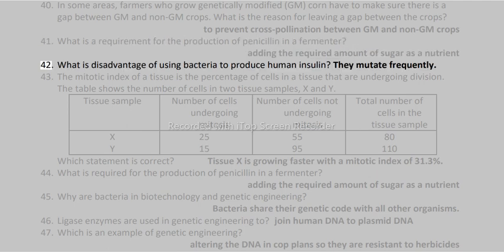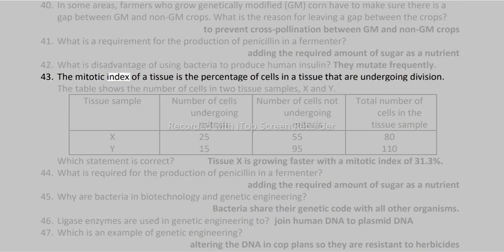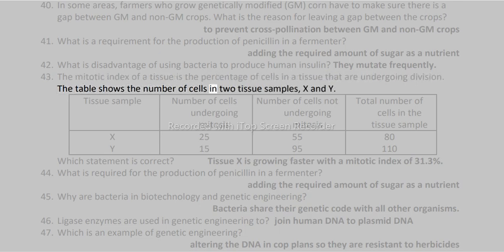42. What is the disadvantage of using bacteria to produce human insulin? They mutate frequently. 43. The mitotic index of a tissue is the percentage of cells in a tissue that are undergoing division. The table shows the number of cells in two tissue samples, X and Y. Tissue sample, number of cells undergoing mitosis. Number of cells not undergoing mitosis.